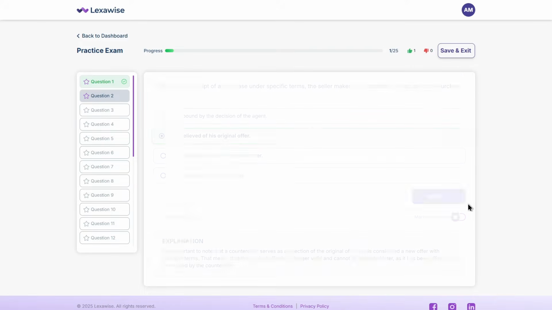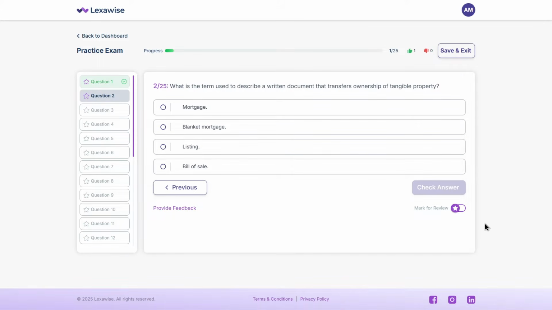Next up, what is the term used to describe a written document that transfers ownership of tangible property? A. Mortgage. B. Blanket mortgage. C. Listing. D. Bill of sale. Take a second.